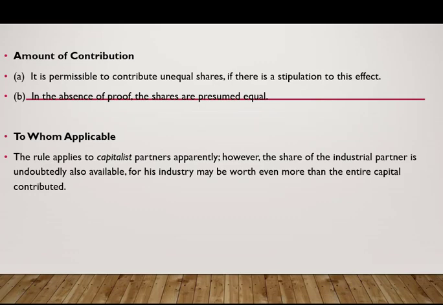Before we go on, what would be the remedy of the capitalist partner against an industrial partner who engages in business for himself, di ba? So, he may be excluded, or the other capitalist partners would avail themselves of the benefits obtained by the industrial partner, plus damages.